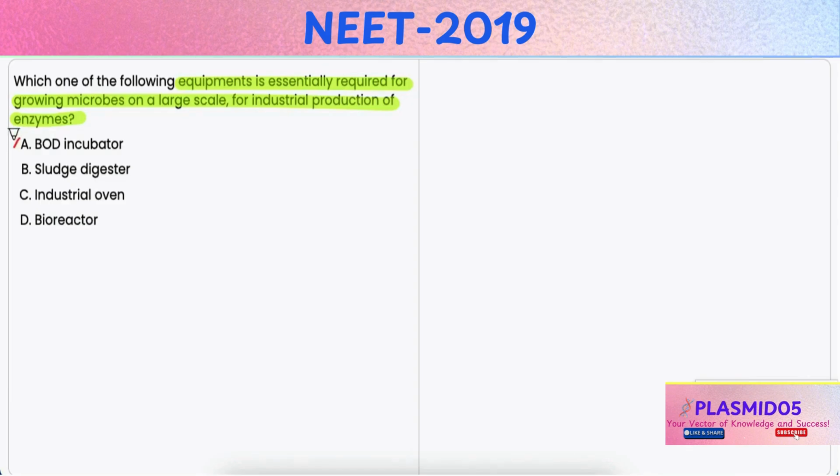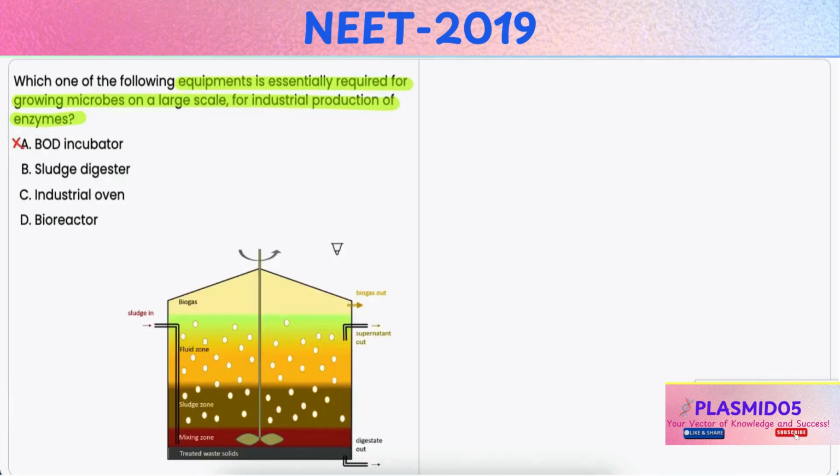Hence, it is incorrect. Option B, sludge digester. It is also incorrect because a sludge digester is used in wastewater treatment processes, but it is not used for growing microbes for enzyme production.